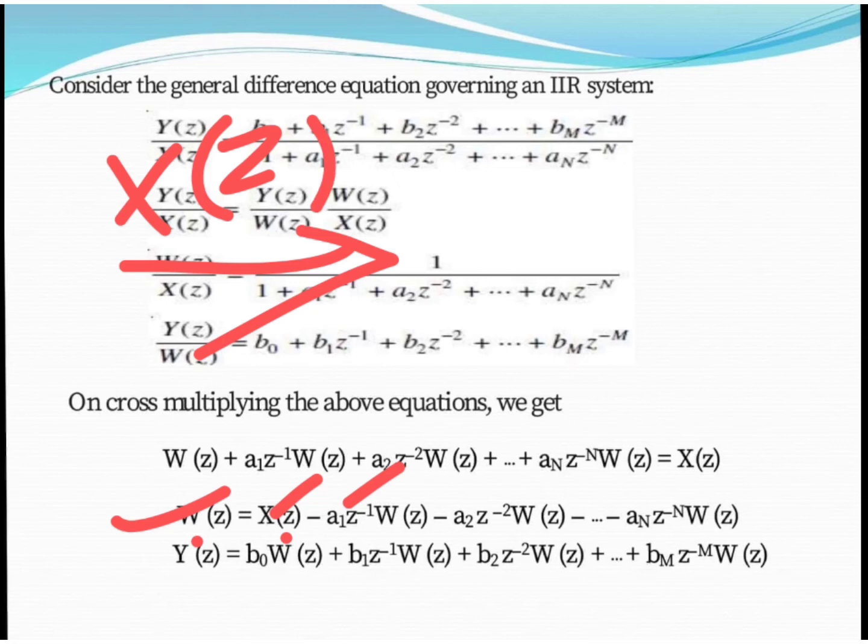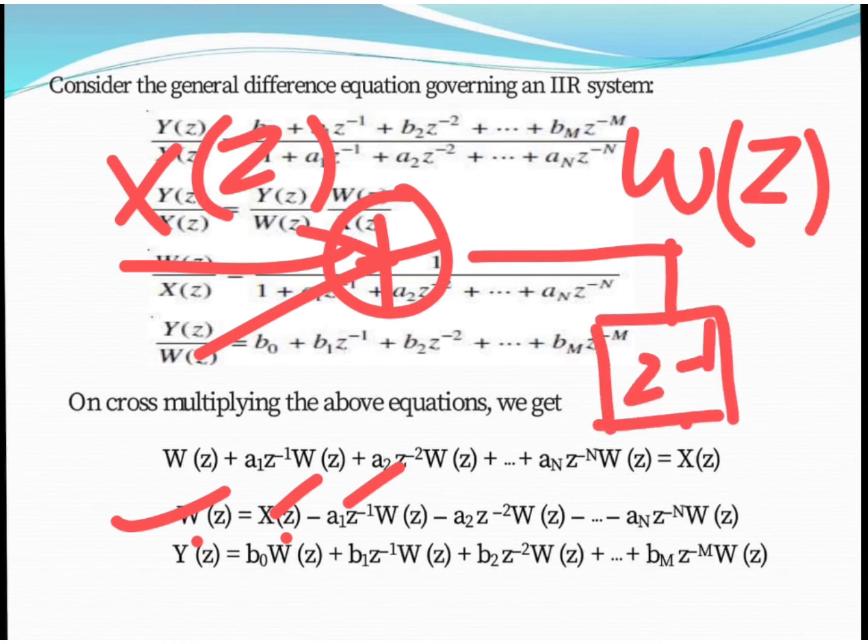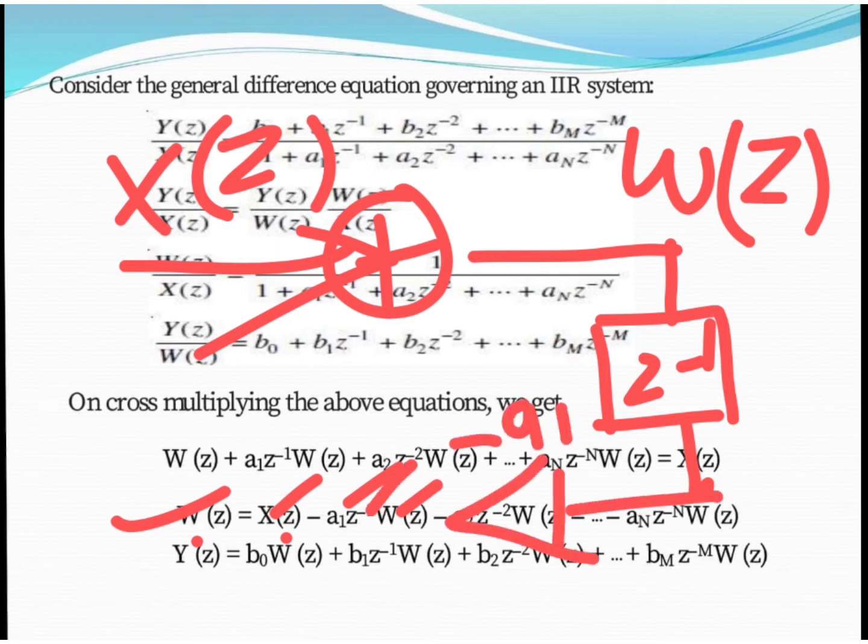As you can see, there is an adder used, and there is W of z. With the help of the delay function implemented here, we get W of z inverse, and a1 is the multiplier, which is implemented like this and connected like this.